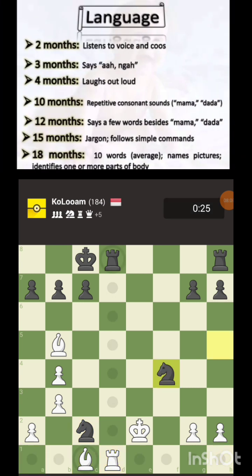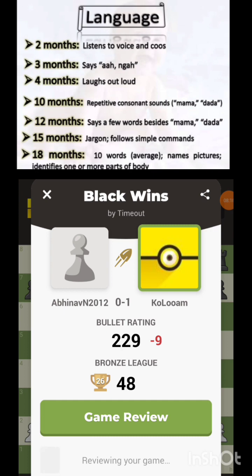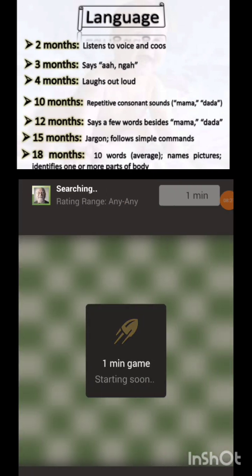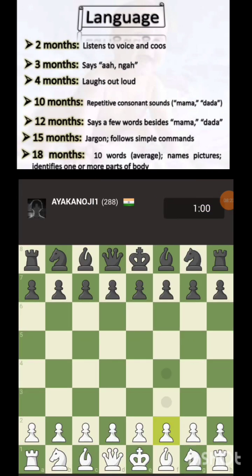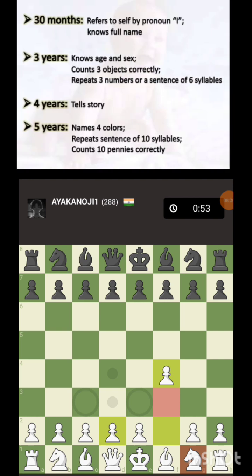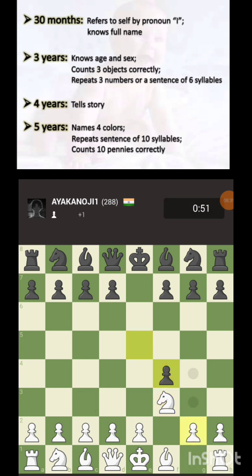So, language. At 2 months he can listen to voices and he goes "goo". By 3 months he can say "nah", and by 4 months he can laugh out loud. At 10 months he can make mama, dada, repetitive consonant sounds. At 12 months he says a few more words, and by 15 months he can speak jargon. By 18 months he can say 10 words on average. By 30 months, exactly 2.5 years, he can pronounce the letter I, and he knows his full name and can refer to himself.